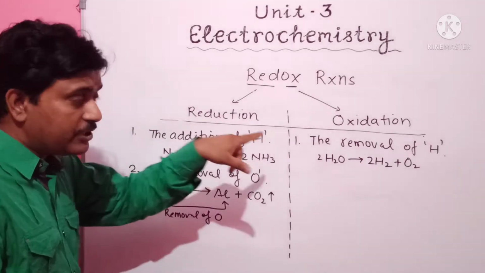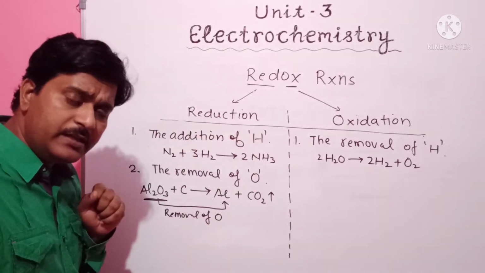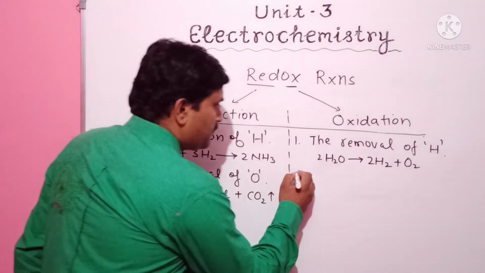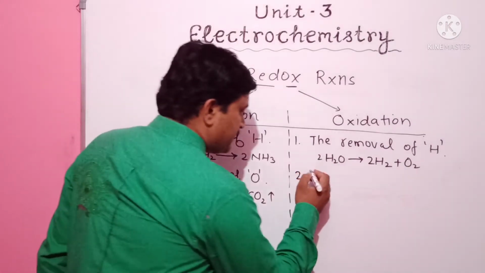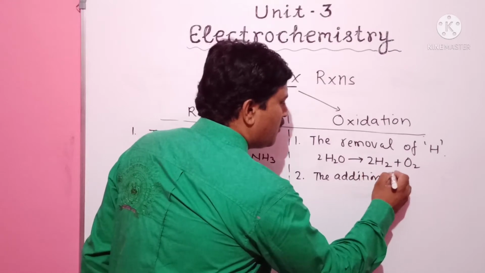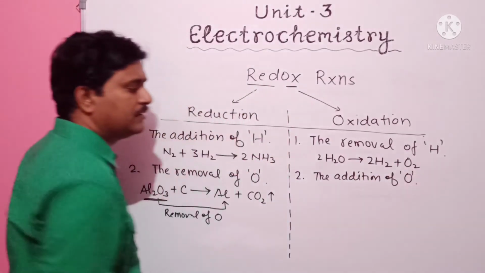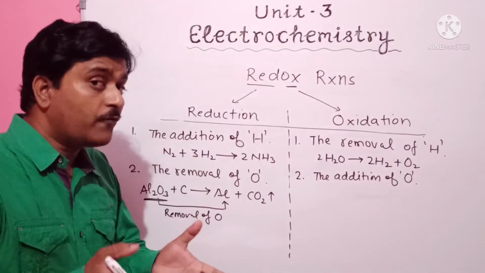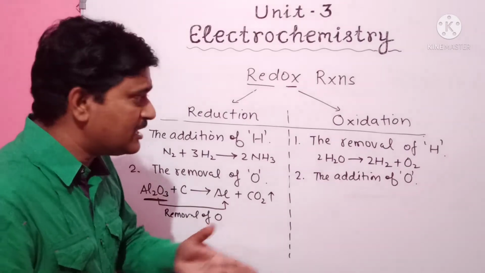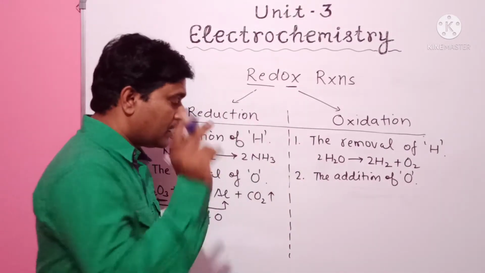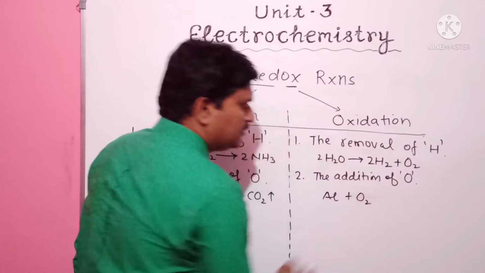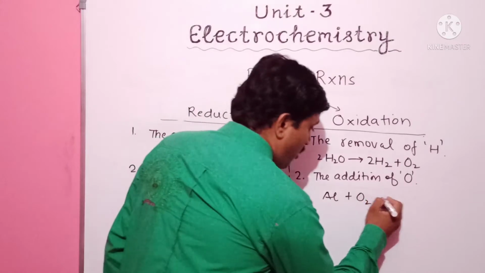Its opposite is said to be oxidation. Its opposite will be addition of oxygen. So what is oxidation? We can say the addition of oxygen, or if the amount of oxygen increases or more electronegative elements increase, then an oxidation reaction occurs. For example, when we react aluminium with oxygen, then what does it form? It forms